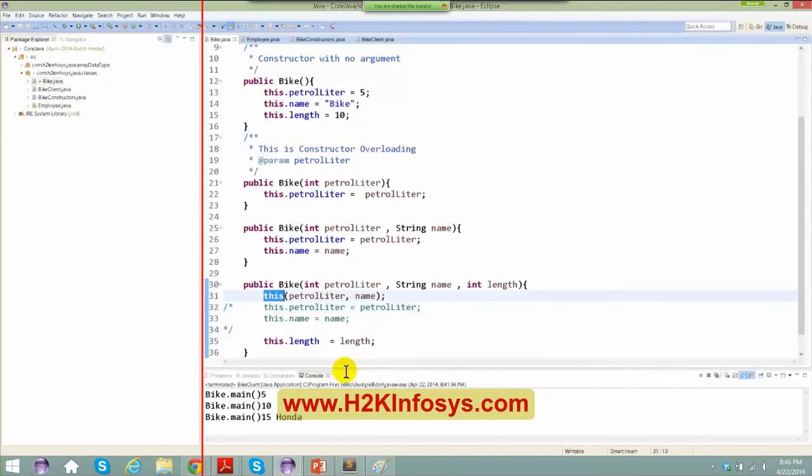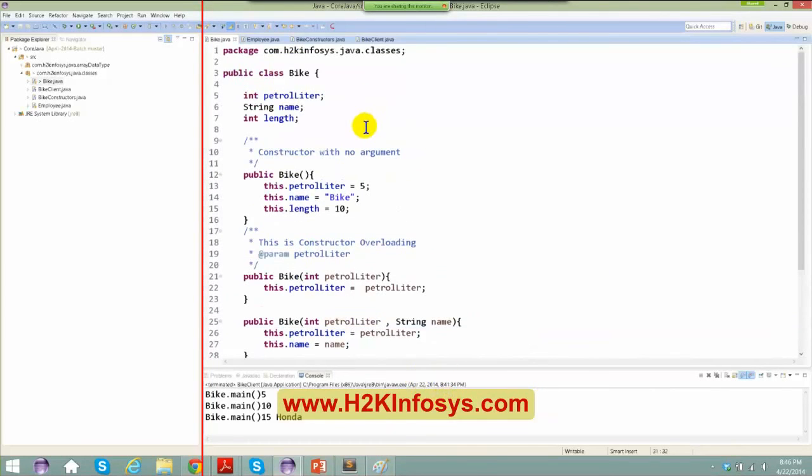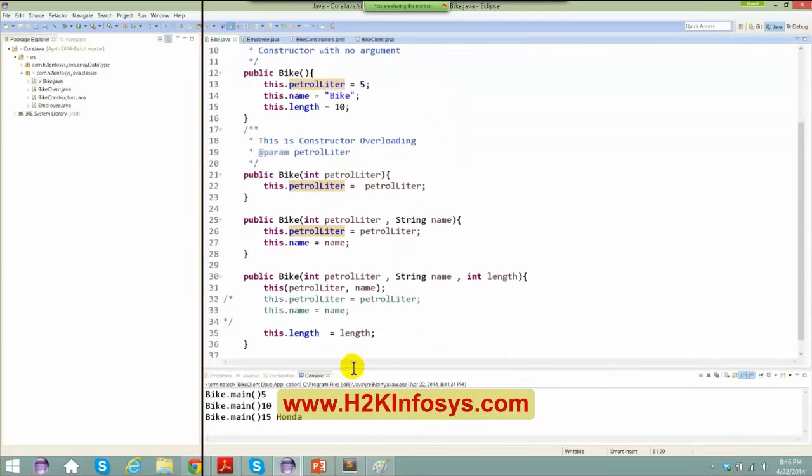When I said this with the open bracket and closed bracket, I'm basically calling the class constructor, the way I used to refer to this class's instance variables, I'm saying this, calling this class constructor. Okay.